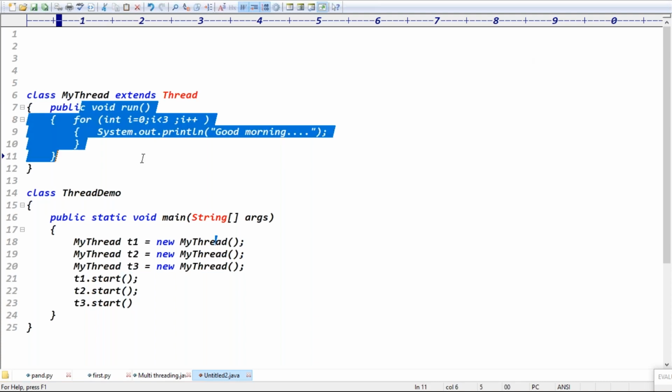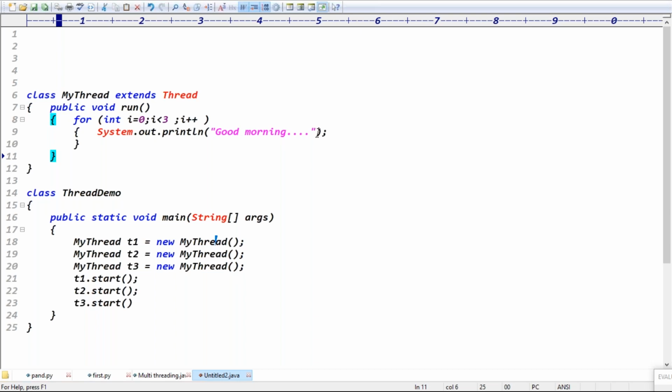In this logic I want to get the thread name, so I use Thread.currentThread().getName(). In the first case, Thread-0 is running, so this code will be executed and the current thread is Thread-0. Second case, Thread-1 is executing. Third case, Thread-2 is executing. So Thread-0, Thread-1, Thread-2. The first case T1 is the current thread, the second case T2 is the current thread, and the third case T3 is the current thread, right?